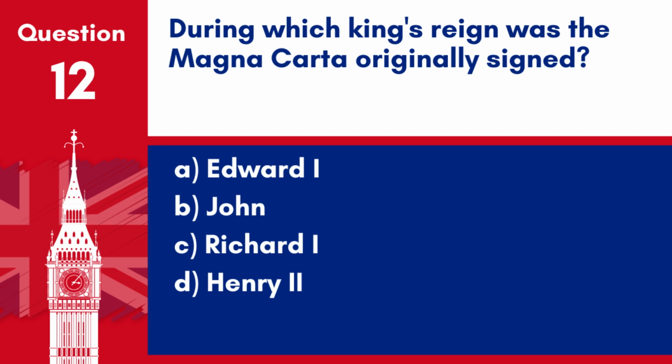Question 12. During which king's reign was the Magna Carta originally signed? A. Edward I, B. John, C. Richard I, D. Henry II. Answer: B. John. King John signed the Magna Carta in 1215, establishing fundamental legal principles.